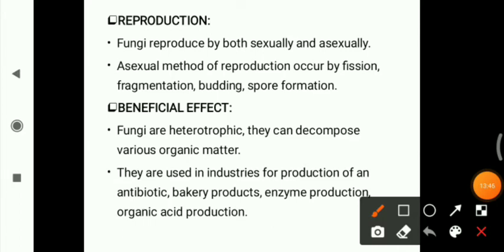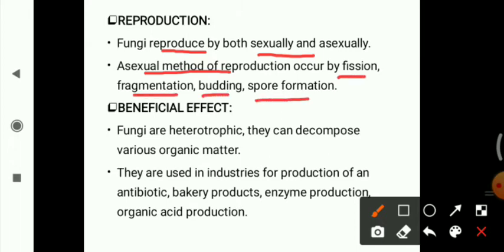If we talk about the reproduction, fungi reproduce both sexually and asexually. The asexual methods of reproduction are fusion, fragmentation, budding, and spore formation. These all are methods of asexual reproduction. If we talk about the beneficial effects, what are the advantages of fungi?